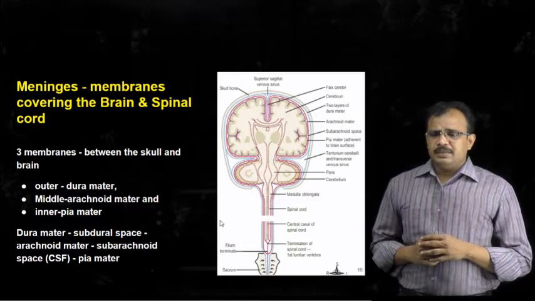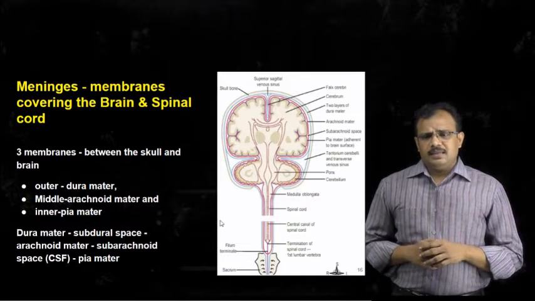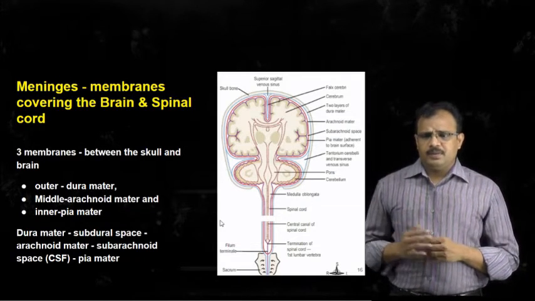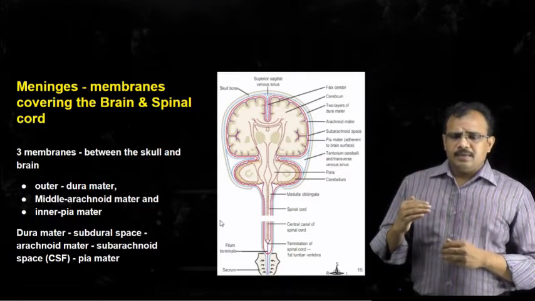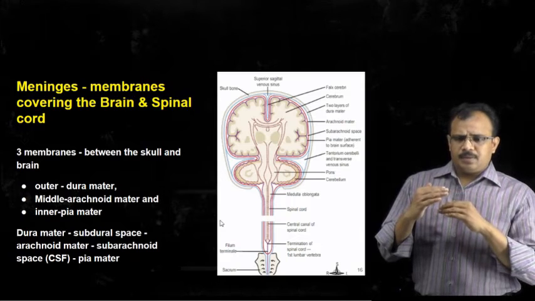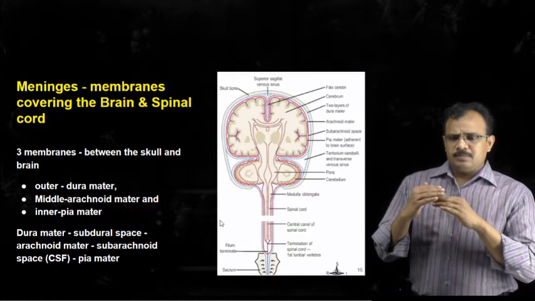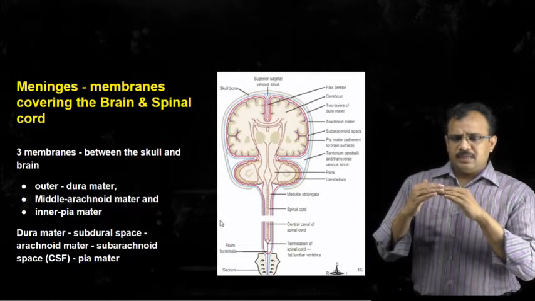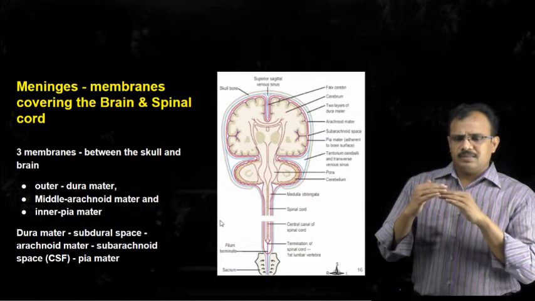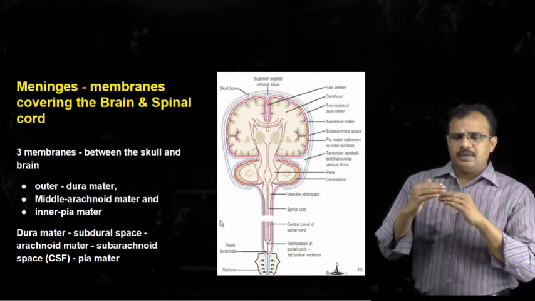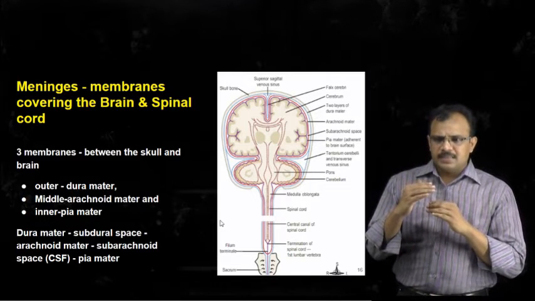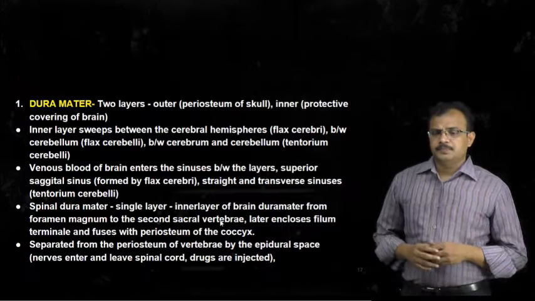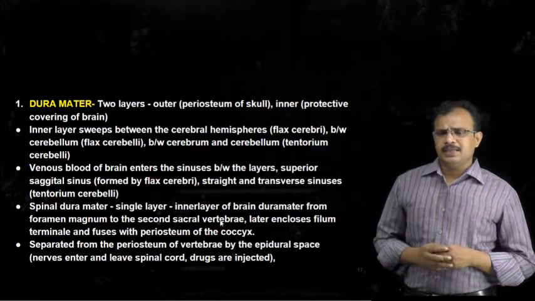Now we will see them in detail. Generally, they are arranged in this way: the outer dura mater, followed by a subdural space, or the space between the first membrane and the second membrane. It is called subdural space, followed by arachnoid mater, followed by subarachnoid space, and followed by pia mater. Now let's see them in detail.